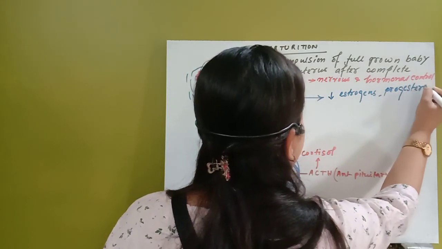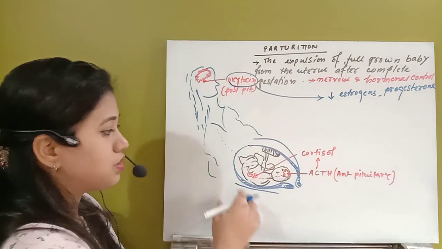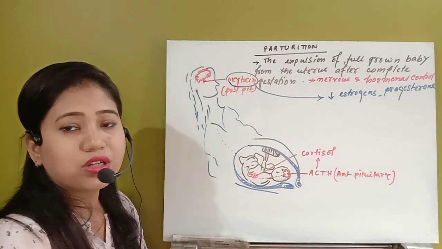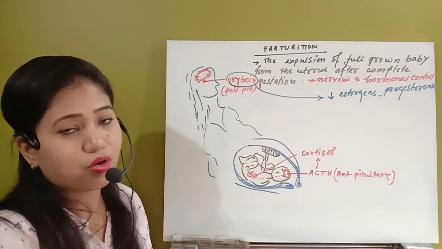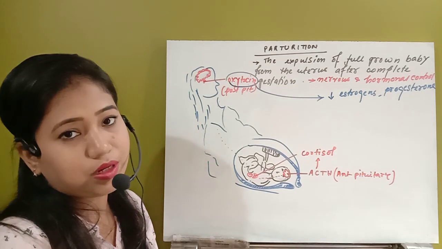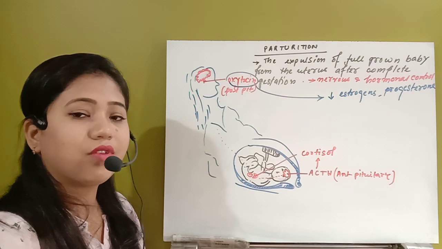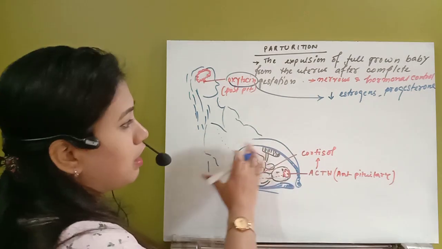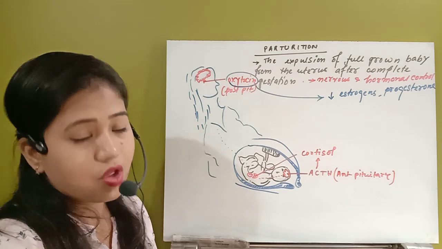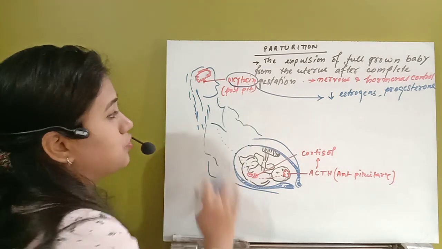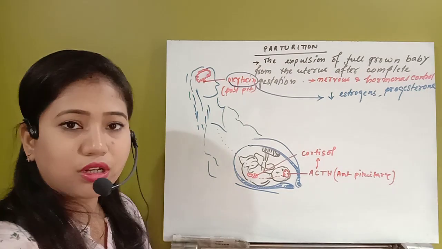So estrogen and progesterone hormone actually maintain pregnancy. They hold the baby in the uterus. So the uterine environment will be maintained by estrogen and progesterone. After the pregnancy period, if the baby has to be parturited outside, then the level of estrogen and progesterone has to be decreased. So how will it be decreased? By the release of oxytocin. Now, this is the first, hormonal control.